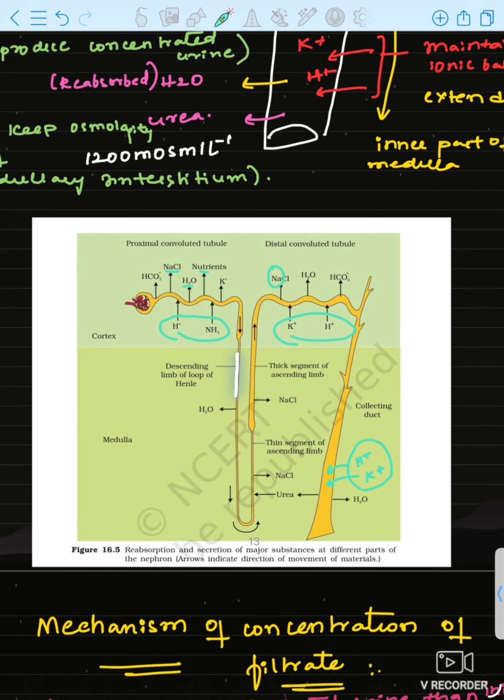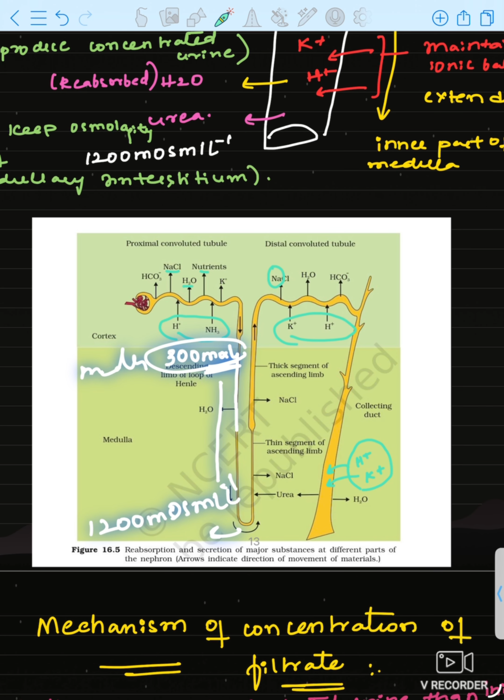Now, the descending limb of loop of Henle. I told you, here the filtrate concentration is 300 milliosmol per liter, and the medullary concentration is 1200 milliosmol per liter, no? So that's why the filtrate should get concentrated. That is why the descending limb of loop of Henle is permeable to water.